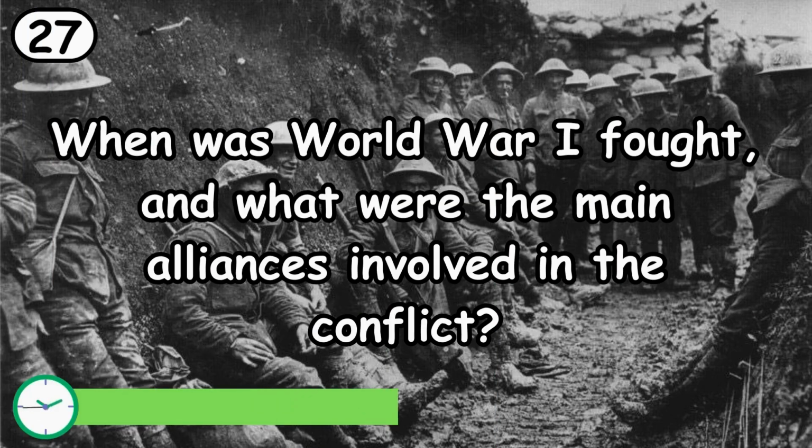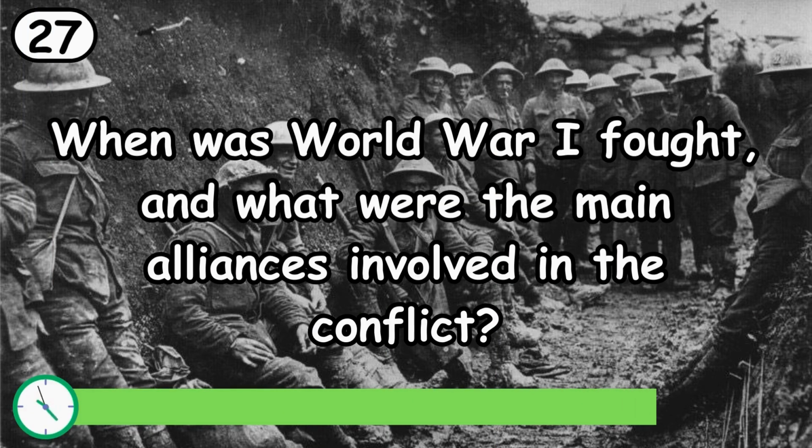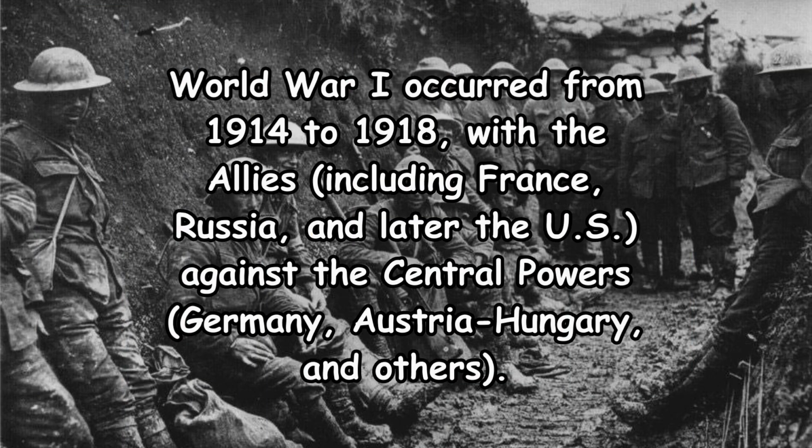When was World War I fought, and what were the main alliances involved in the conflict? World War I occurred from 1914 to 1918, with the Allies, including France, Russia, and later the US, against the Central Powers, Germany, Austria-Hungary, and others.